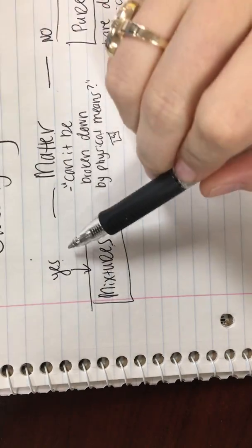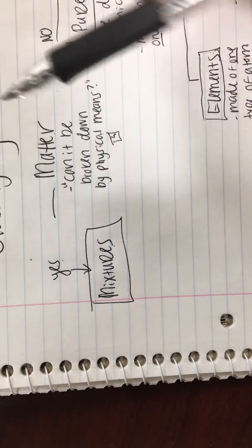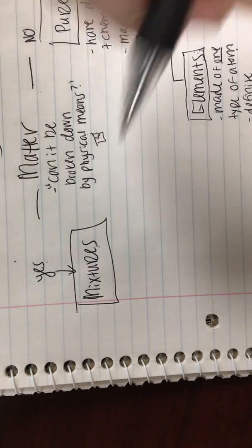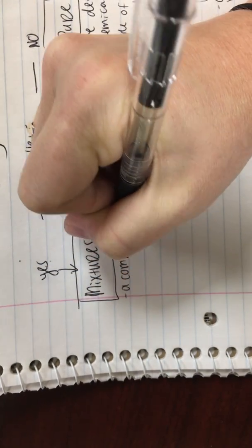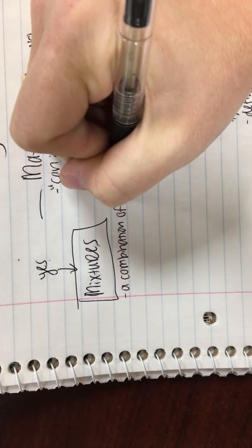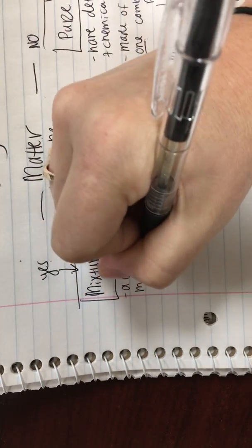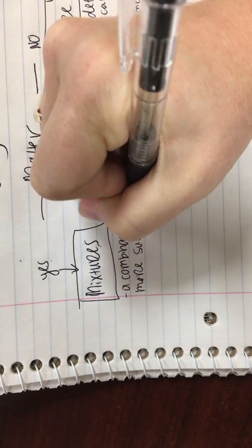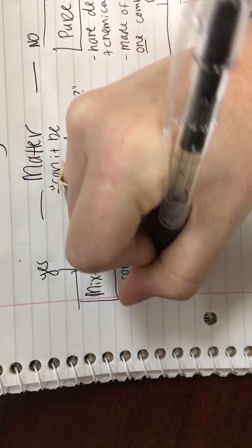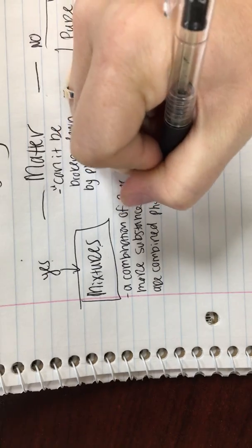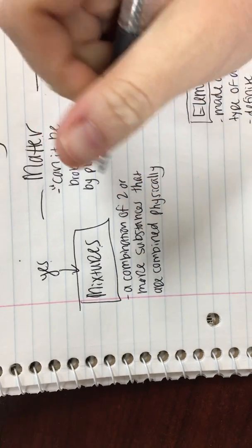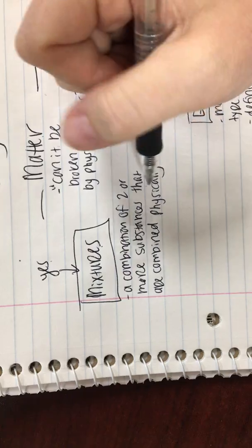So we are going to jump over here to mixtures now. Remember, mixtures, we answered yes to this question: it can be broken down by physical means. So a mixture is a combination of 2 or more substances that are combined physically, but not chemically. They're physically put together.